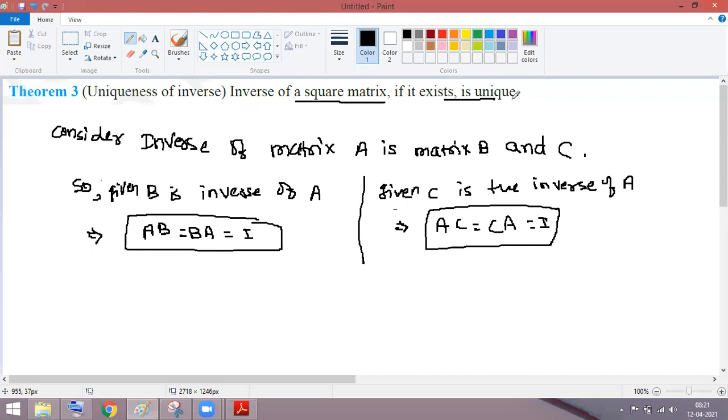Clear with this, guys? Everyone got it? This part? Hello, am I audible, guys? Tanay, you got the concept? Okay.